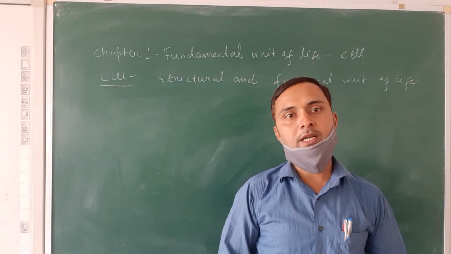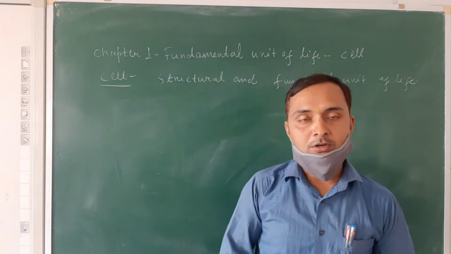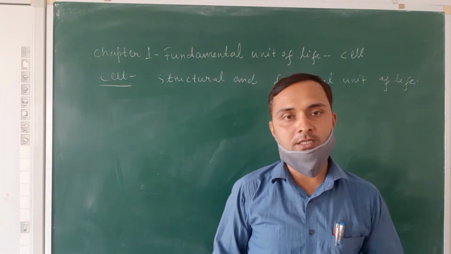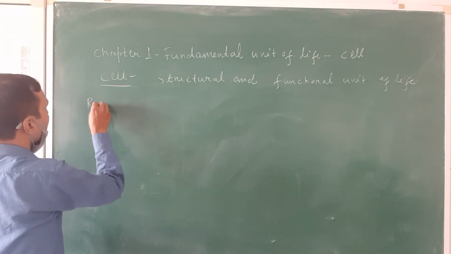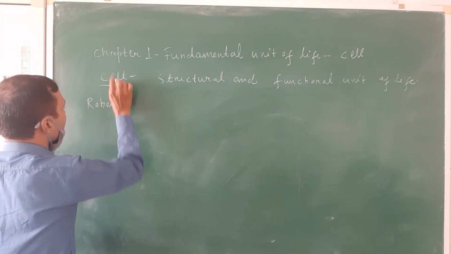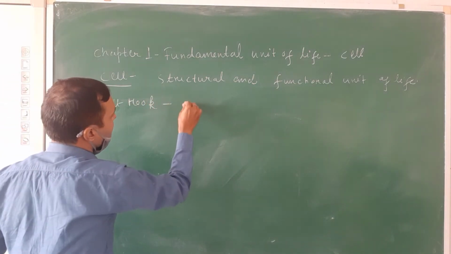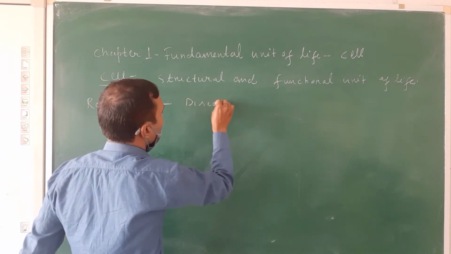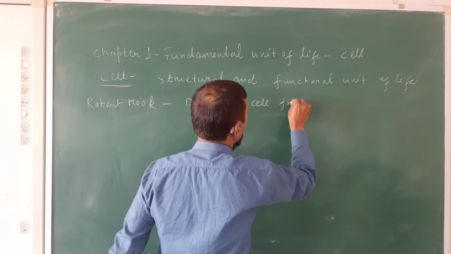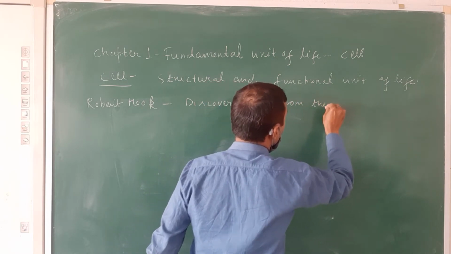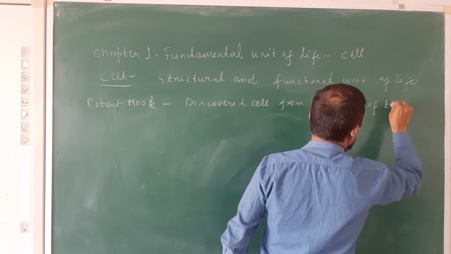Now let us see some contributions of scientists in the discovery of the cell. Let us see them one by one. The first one is Robert Hooke. Robert Hooke discovered the cell from the bark of a tree.